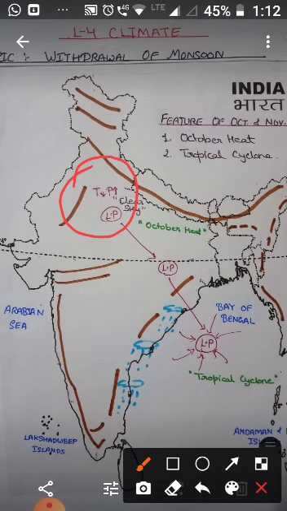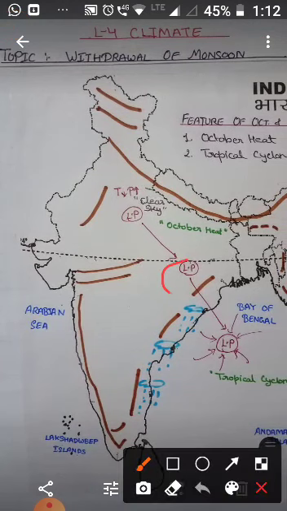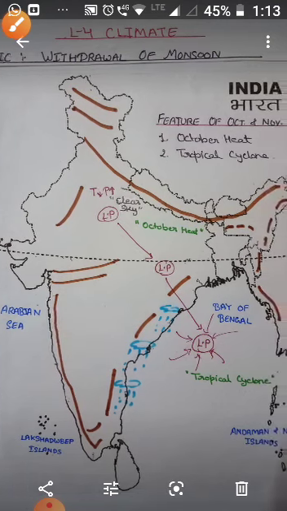And by mid-October they completely withdraw from the northern part of India, or you can say the north half of the peninsula. By early December, the monsoon wind withdraws from the rest of the Indian subcontinent.